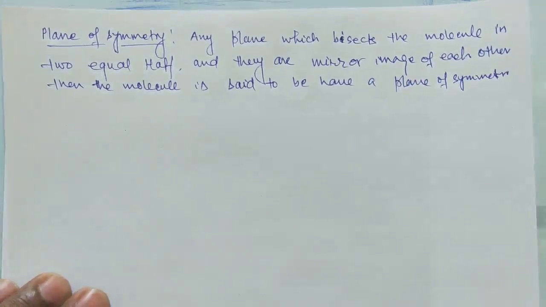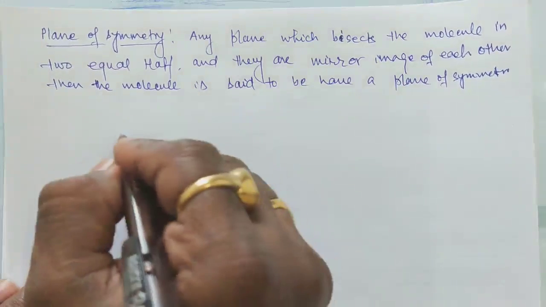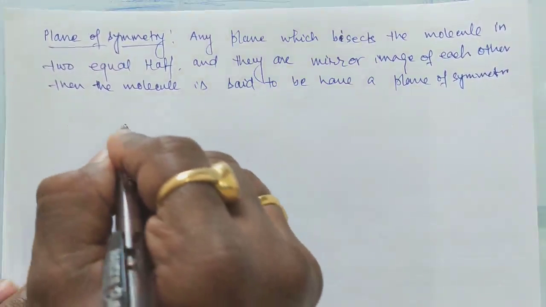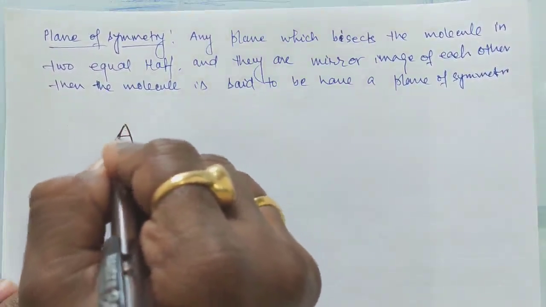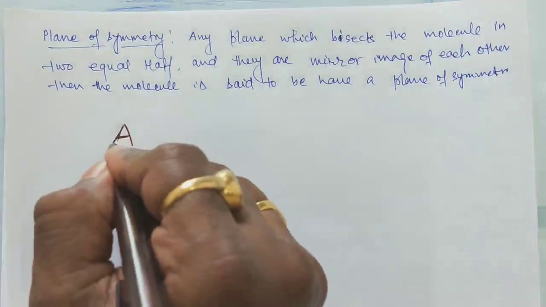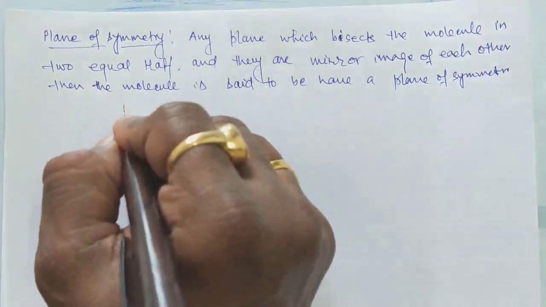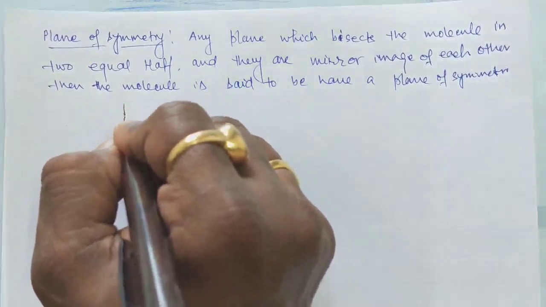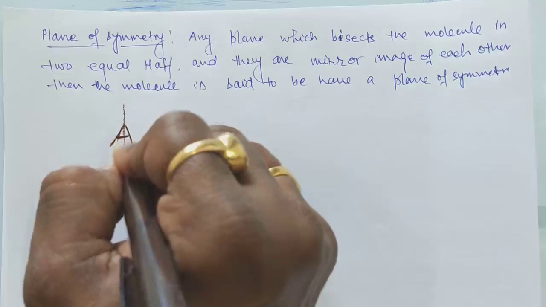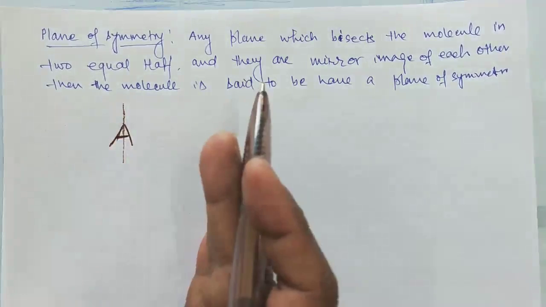For example, we can start from this. Suppose that we have the English letter A, right? If we bisect this like this, one half is the mirror image of the other half.